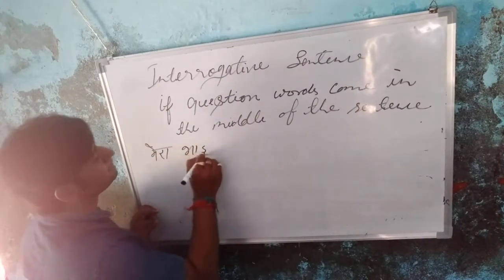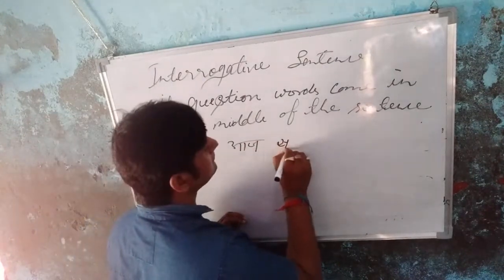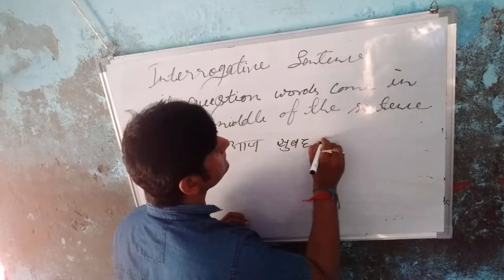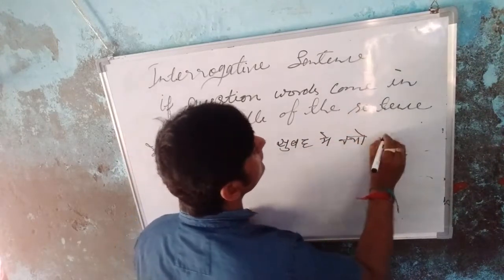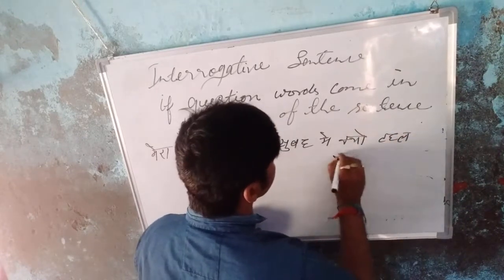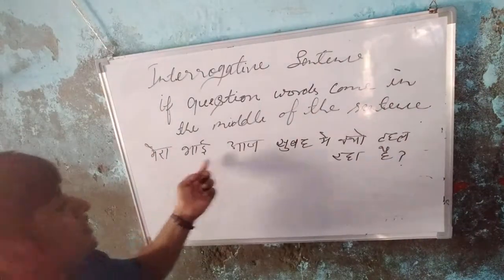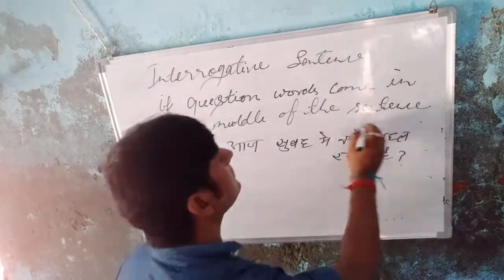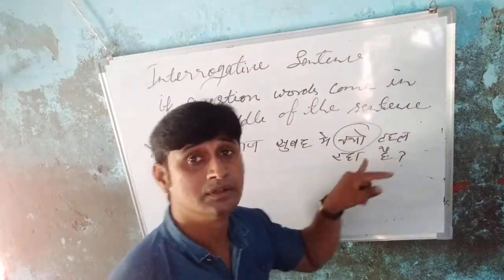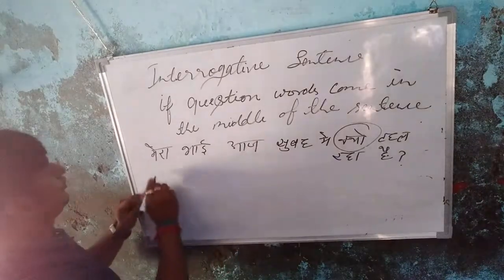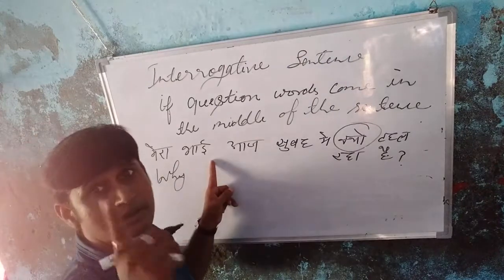मेरा भाई आज सुबह में क्यों टहल रहा है? Okay sir, मेरा भाई आज सुबह में क्यों टहल रहा है? So first you write the meaning of why, because this comes in the middle of the sentence. So first you write the meaning of why, and my brother is a singular number.